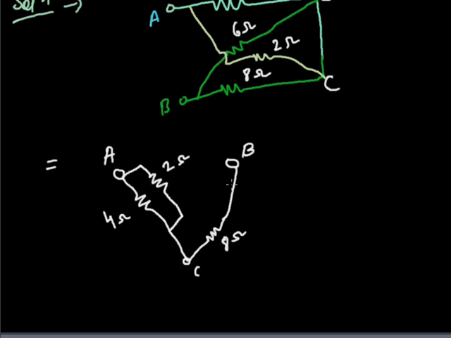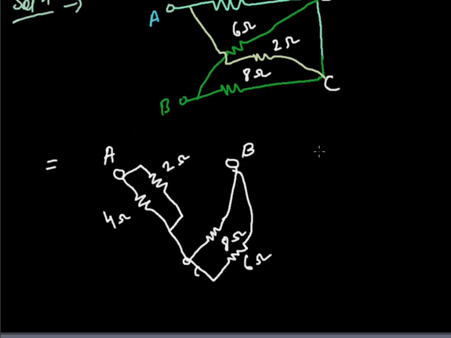Now you again move from point B, and you will see that a 6 ohm resistance is connected between point B and C. So this is one more resistance, connected between point B and C. This is of 6 ohm.